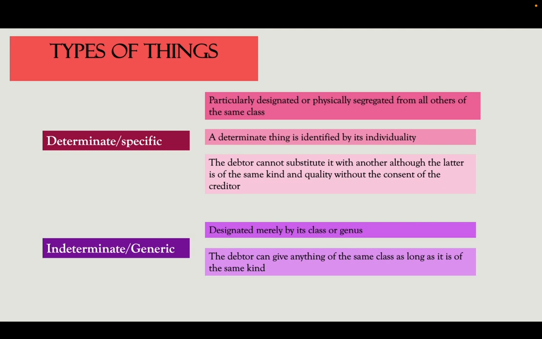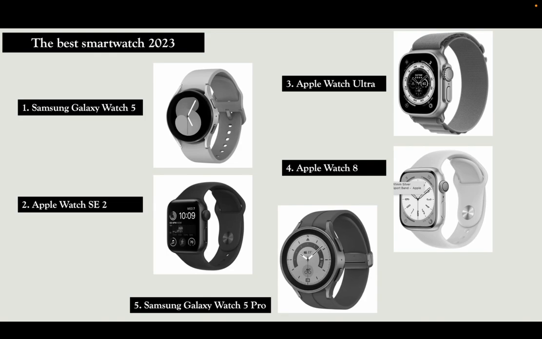Kung maingong ko day, hatagi ko og mineral water, therefore, pwede na ko nimo hatagan og distilled drinking water, Wilkins, pwede ko nimo hatagag refresh, or pwede po ko nimo hatagan og nature spring mineral water. A while ago, I gave you the list of the best smartwatch of 2023. Now, kung maingkog the best smartwatch in 2023, since 5 months sila kabuok, so kung mayon akong pahiramonti ka og 20,000 pero ang ibayad nimo sa ako kay best smartwatch in 2023, therefore, you can give me any of these 5 watches. This is what we call indeterminate or generic.